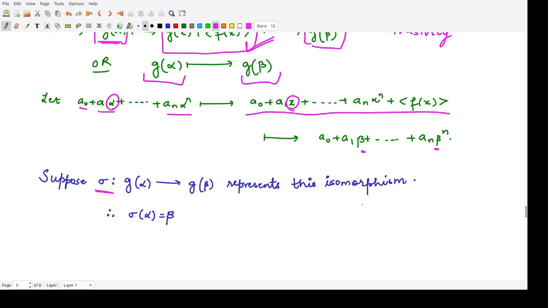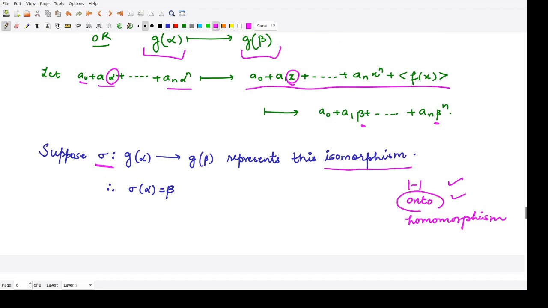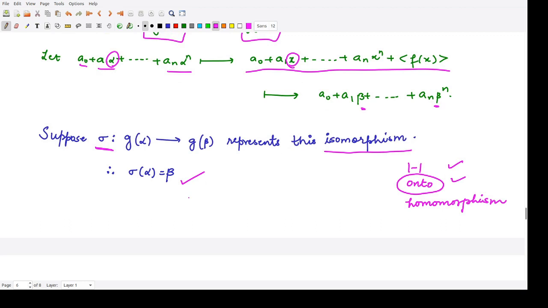So we say sigma is an isomorphism. By what do you mean by an isomorphism? A mapping which is 1-1, a mapping which is onto, and a mapping which is a homomorphism is an isomorphism. So here it is 1-1 and onto, so that means because it is onto, you can write sigma of alpha is equal to beta, right?